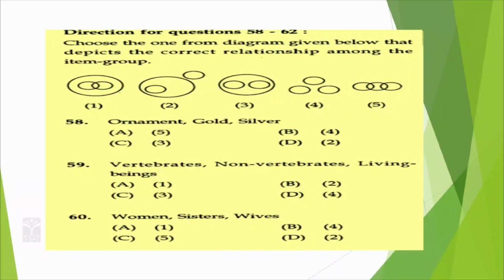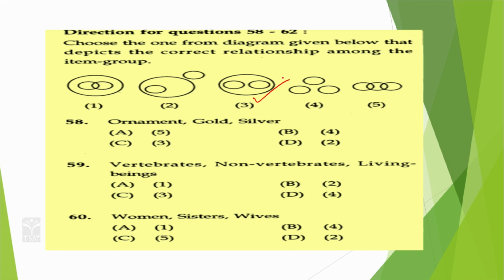Here the question is ornament, gold and silver. So, generally the ornaments are prepared from gold and silver. So, gold and silver are a part of ornaments, correct? A big circle will come, and there are some gold ornaments, there are some silver ornaments. But no gold ornament is considered as a silver ornament, and no silver ornament as a gold ornament. So, here option 3 is the correct one for this, clear? Option 3 and C is the answer.